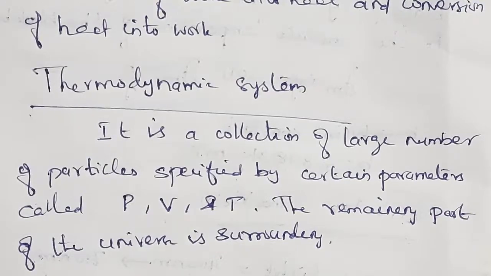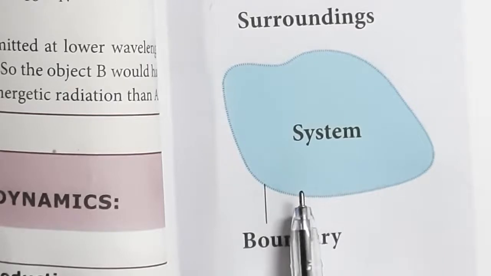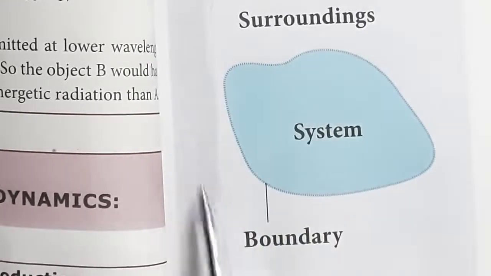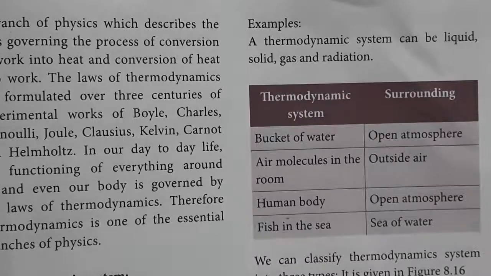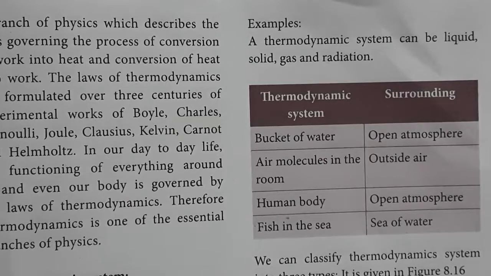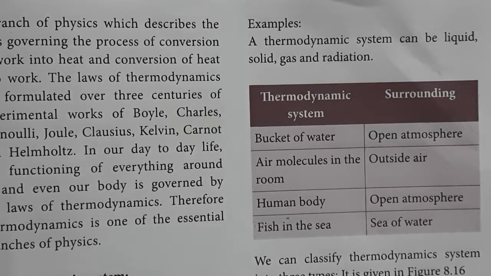This is the thermodynamic system. So this is a system, a part, and the remaining part is surroundings. So this is the boundary. The system may be either liquid or solid or gas or radiation. Some examples of thermodynamic systems are given with their surroundings. Let's see a bucket of water.